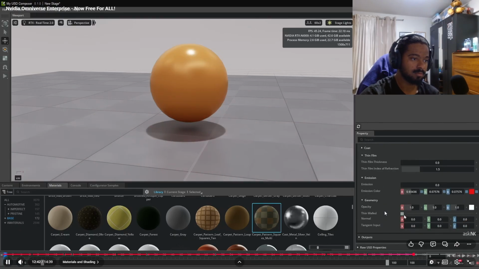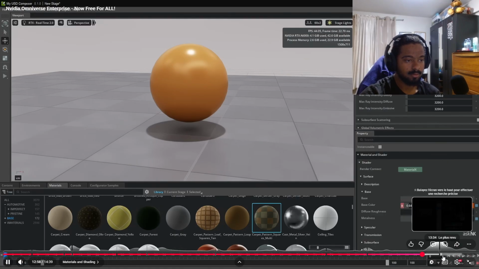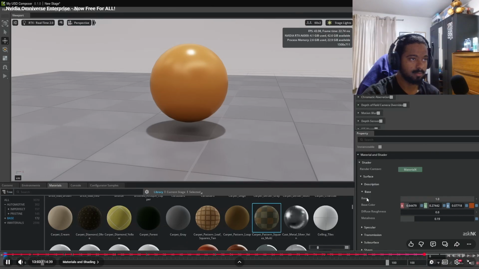And this includes the thin wall, which is something that was just recently added to Blender, opacity, and also the normal and tangent outputs. So for both material and MaterialX, you do have a good number of things that you can do with this. Like we mentioned earlier, the stage is where you can set the stage for various things, and for the render setting, this is where you can define what renderer you like to use to do your rendering, the post-process